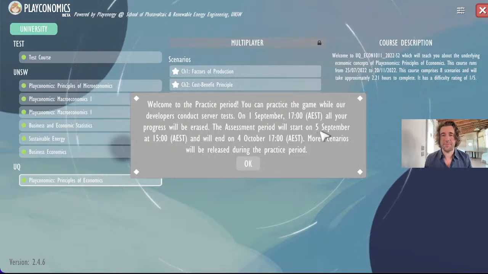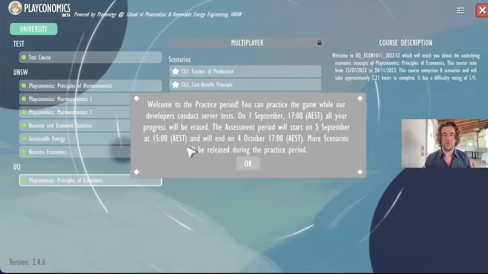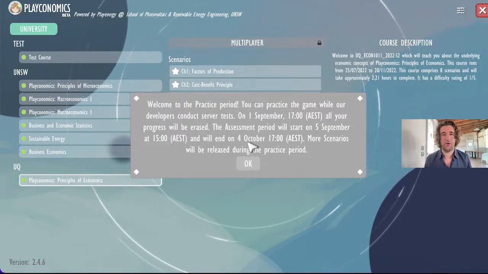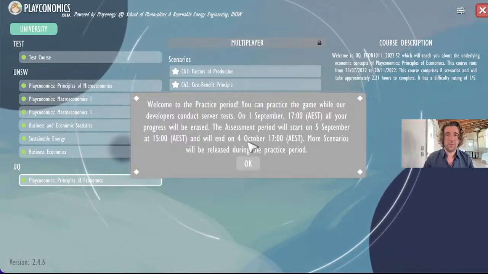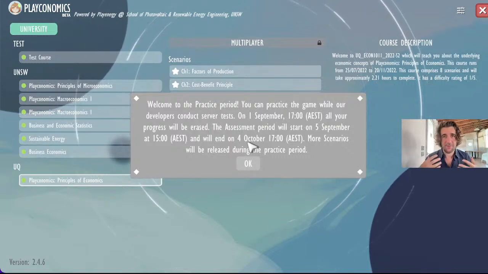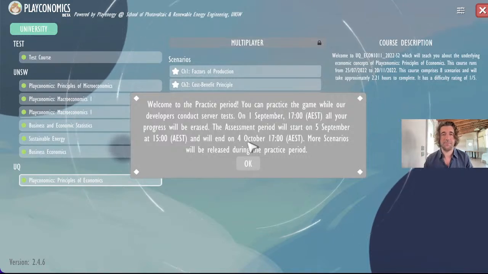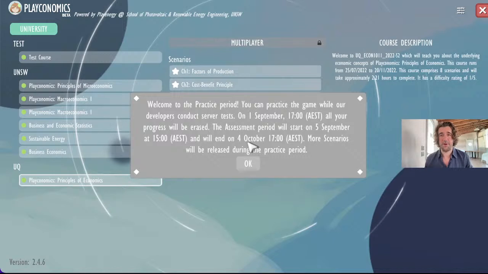And finally, on September 5 at 15, we are going to open the assessment period, which will end on the 4th of October. So you have a month during which all the points that you accrued are gonna actually stay with you and will ultimately translate into your marks for this part of the assessment.